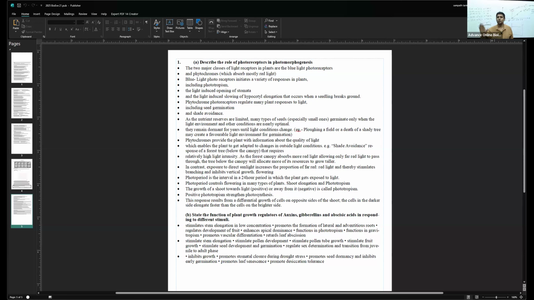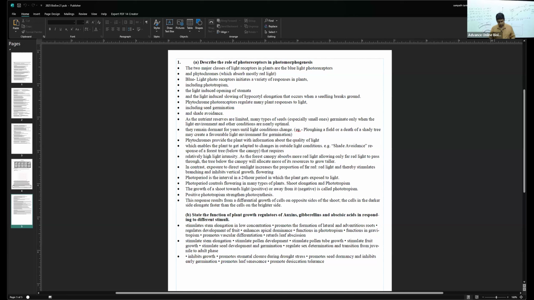Then you have to talk about the phytochrome photoreceptors. It exists in 2 forms, people. What are those 2 forms? They exist in Pr and Pfr form. We learned the details, people. This helps in plant spacing, seed germination, and is also involved in controlling flowering. So this description you must write under this section.